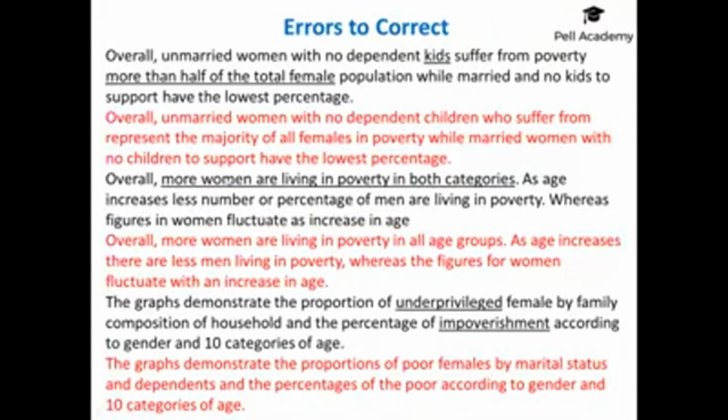But the problem with my correction then is that all of this is about the second chart, and there's no information given in relation to the pie chart. The last one then, the graphs demonstrate the proportions of poor females by marital status and dependence, and the percentage of poor according to gender and 10 categories of age.